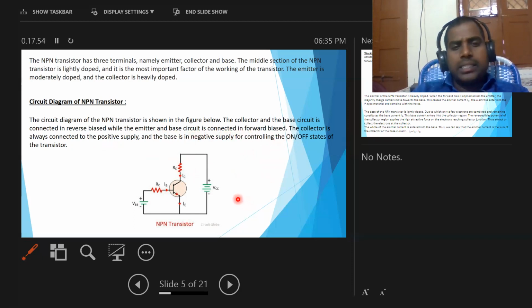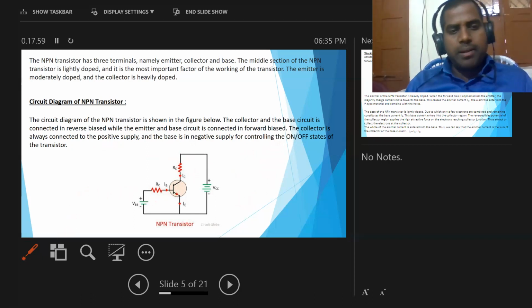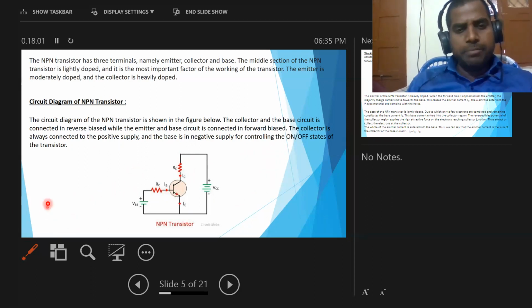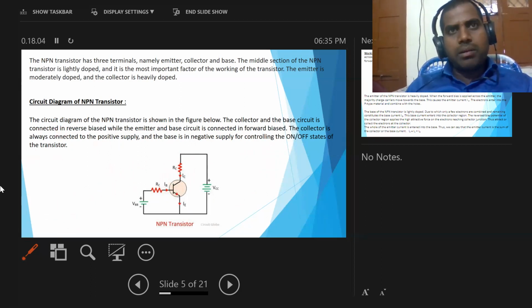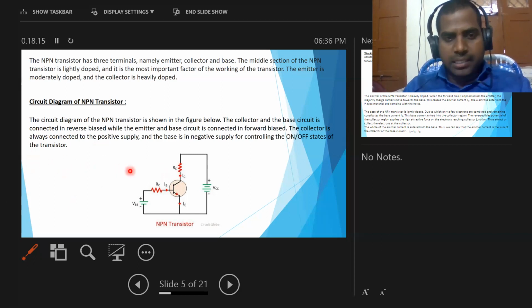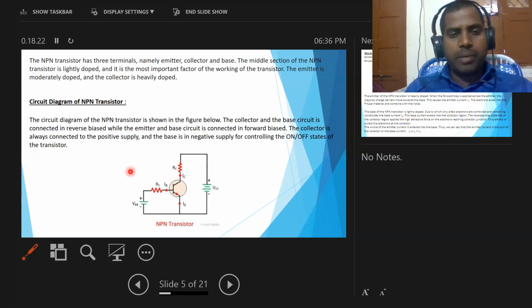So what is the meaning of reverse bias and what is the meaning of forward bias? If you connect the positive terminal to the positive terminal and the negative terminal to the negative terminal, that biasing is called forward bias.